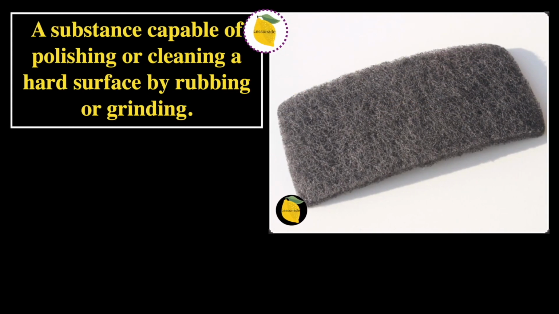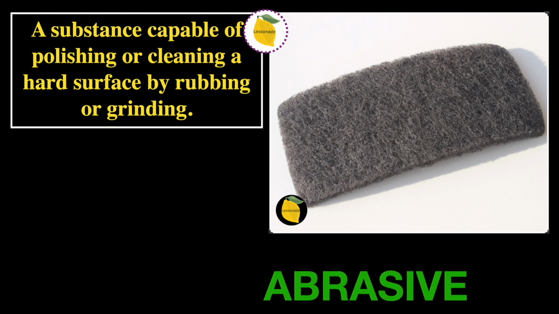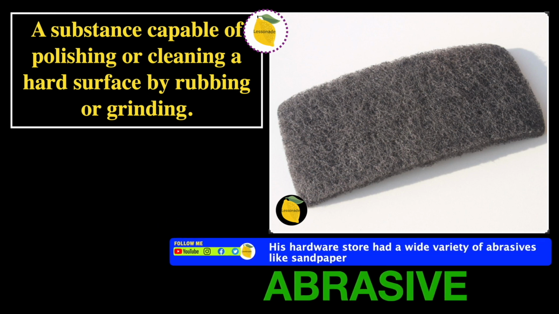So the next definition is a substance capable of polishing or cleaning a hard surface by rubbing or grinding. In this picture, we can see a substance that's capable of polishing or cleaning a hard surface by rubbing or grinding. So therefore, the word will be abrasive. And the sentence for this word is, the hardware store had a wide variety of abrasives like sandpaper.